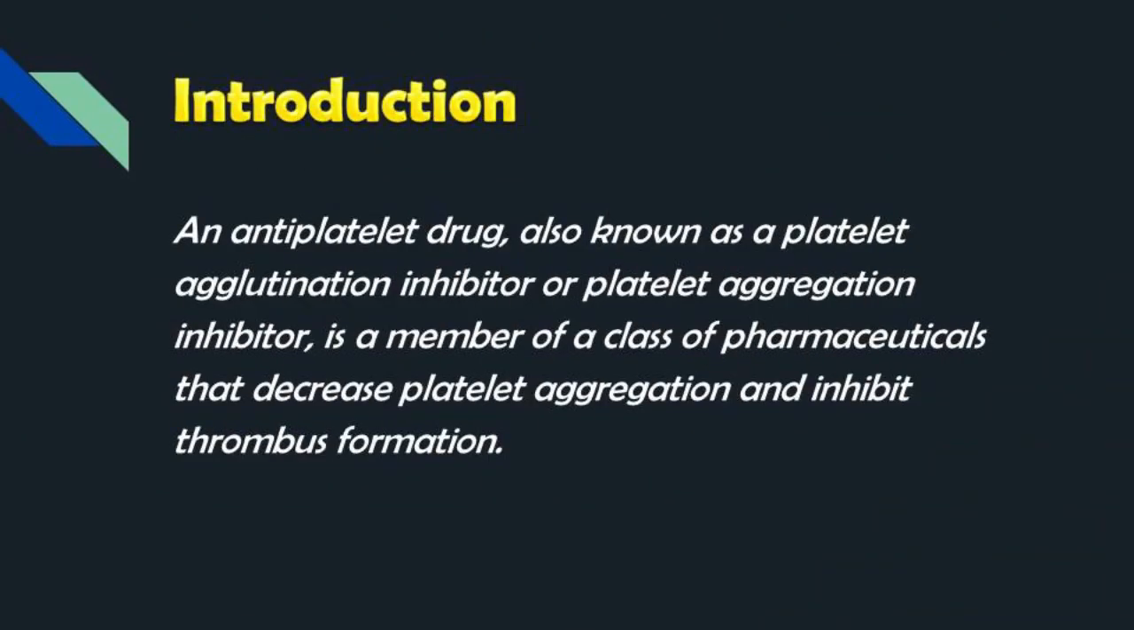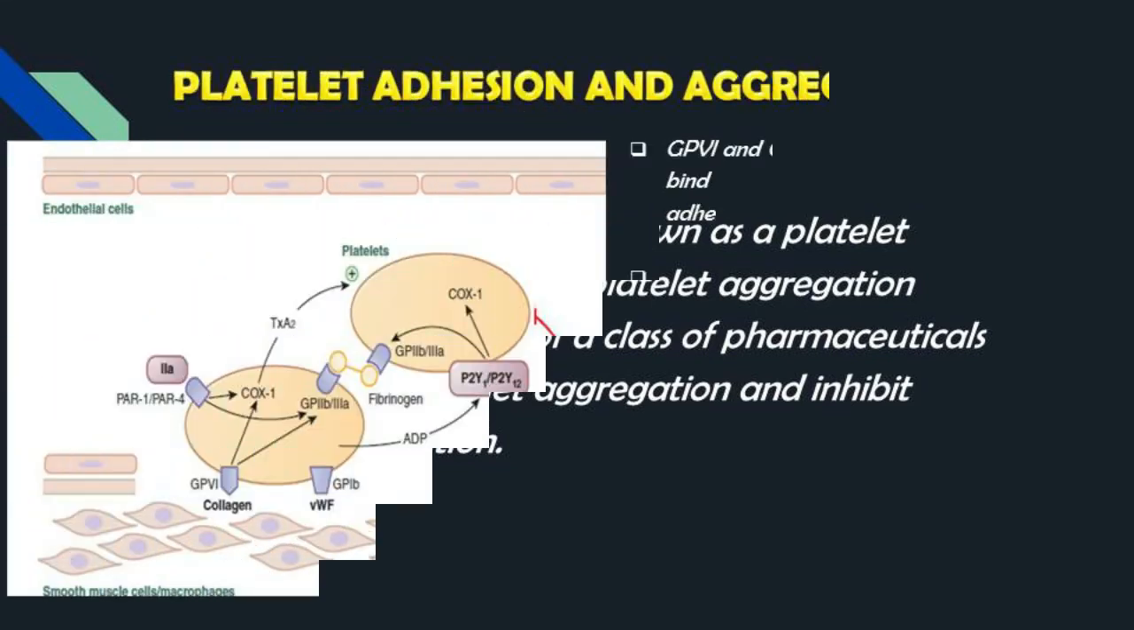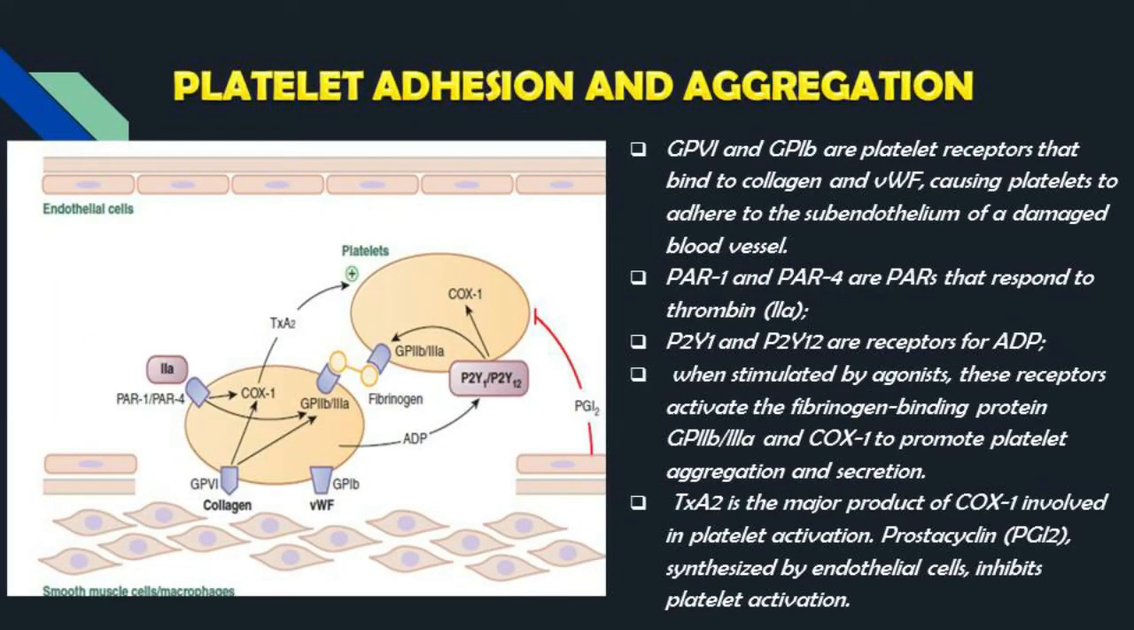Antiplatelet drugs. Introduction. An antiplatelet drug, also known as a platelet agglutination inhibitor or platelet aggregation inhibitor, is a member of a class of pharmaceuticals that decrease platelet aggregation and inhibit thrombus formation. Platelet adhesion and aggregation. GP6 and GP1b are platelet receptors that bind to collagen and von Willebrand factor, allowing platelets to adhere to the subendothelium of a damaged blood vessel.